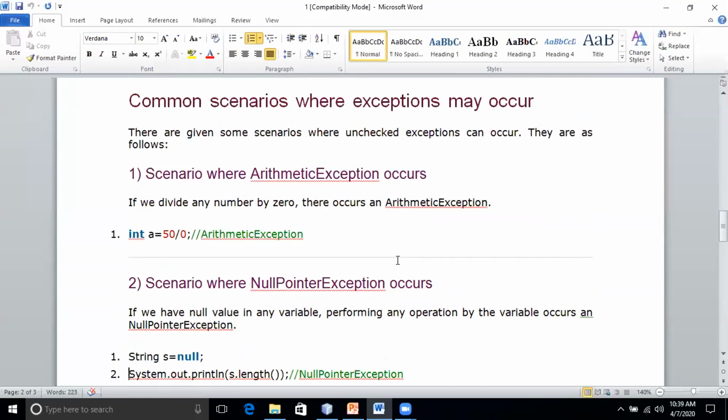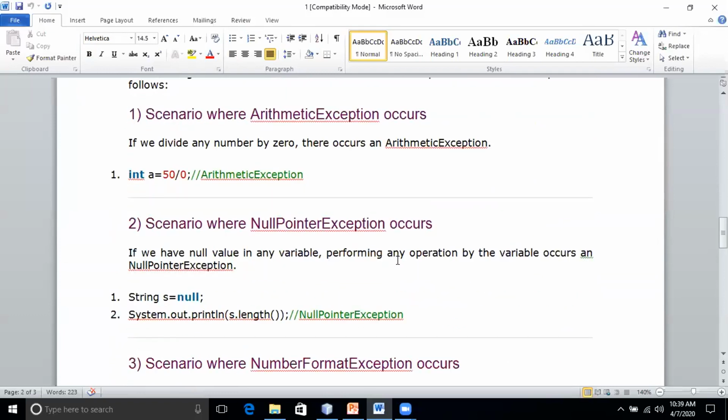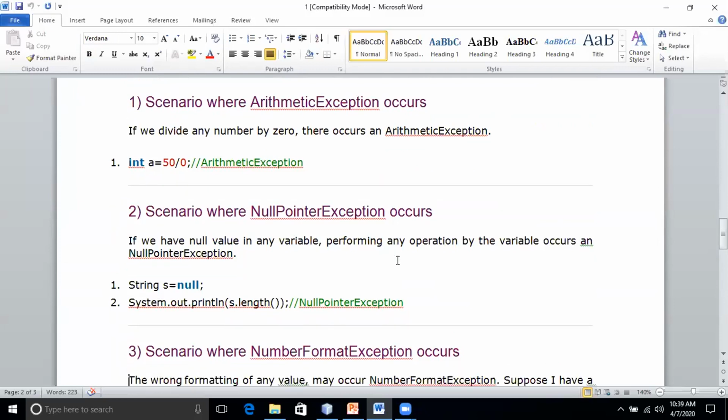See here, if you perform division by 0, it will throw arithmetic exception. Whereas null pointer exception: string s is null. If you are trying to retrieve the length of that string, where you don't have any input for that string, it is null. So it will throw null pointer exception.